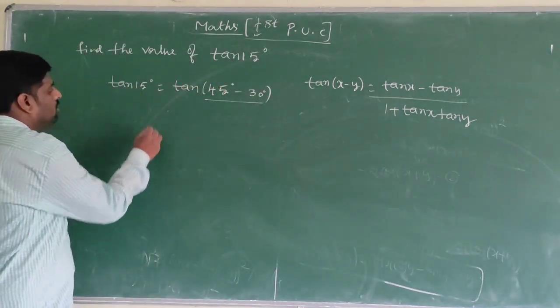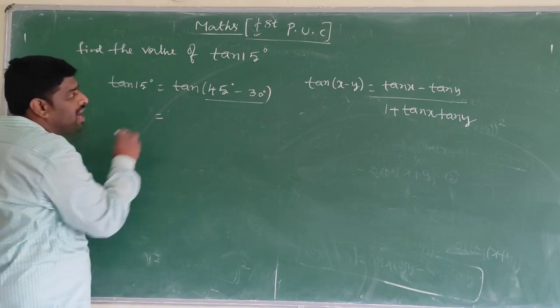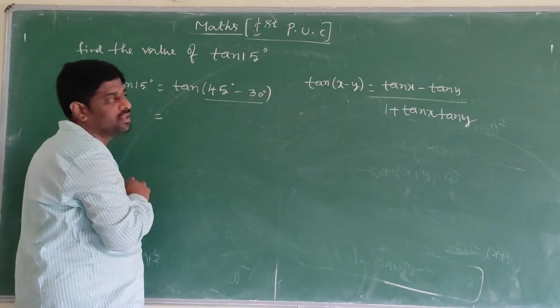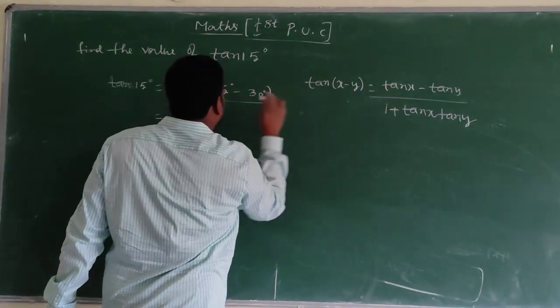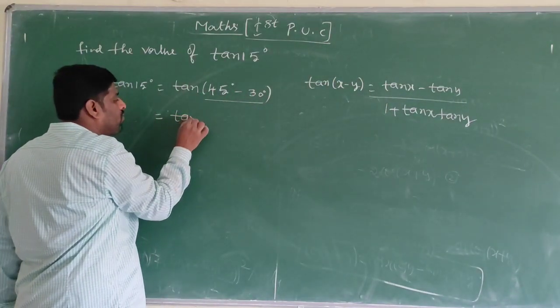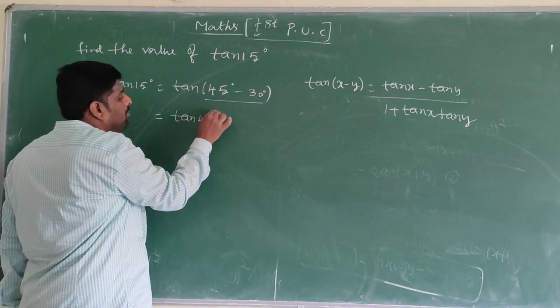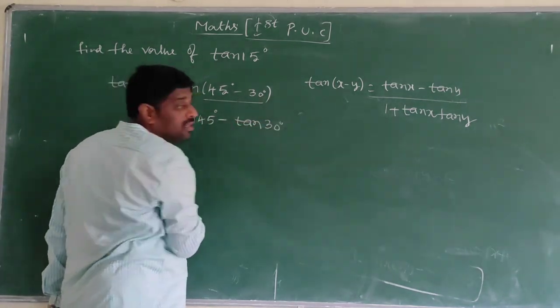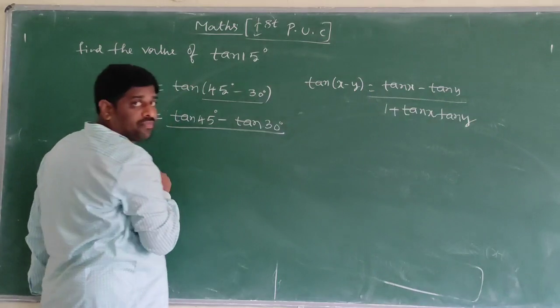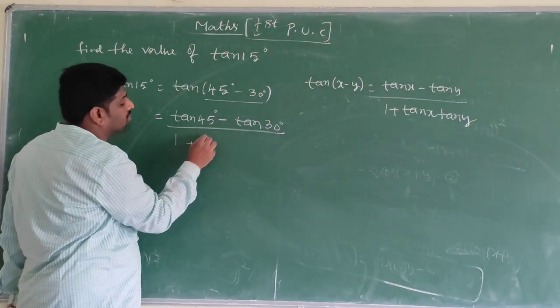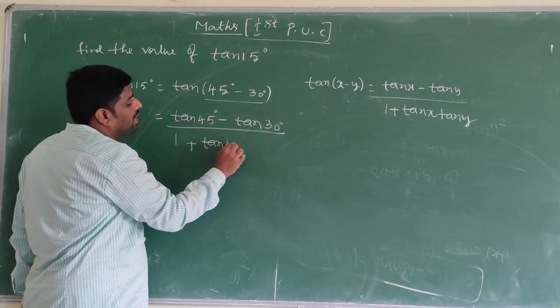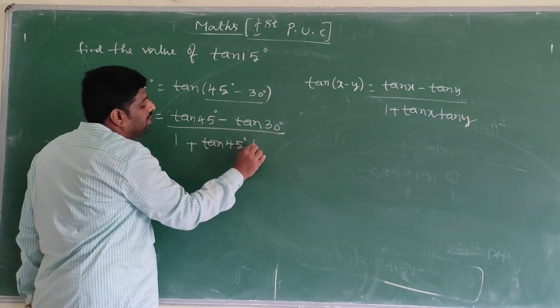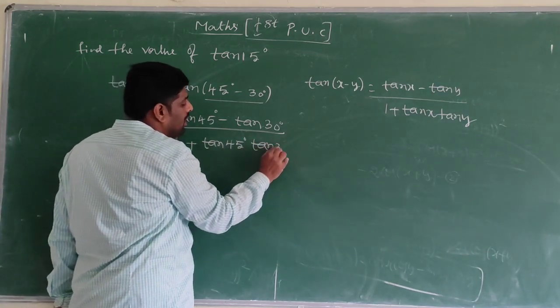Now tan 45 degree minus tan 30 degree divided by 1 plus tan 45 degree tan 30 degree.